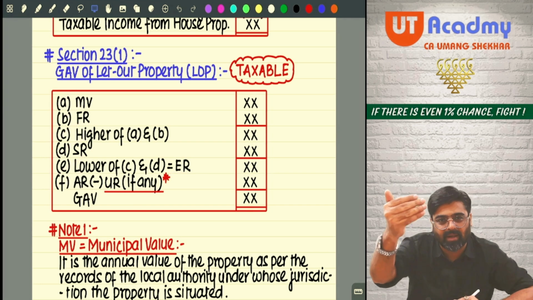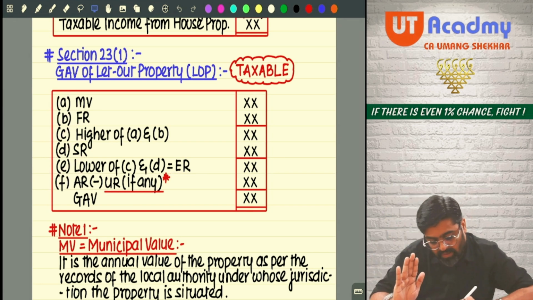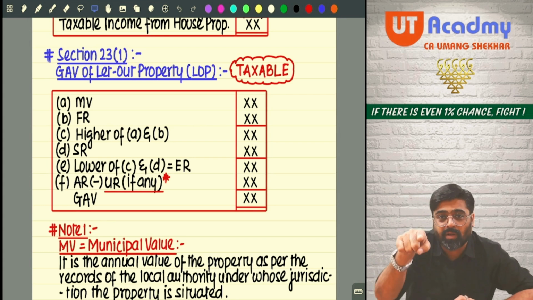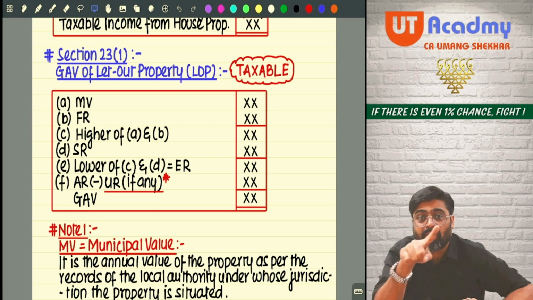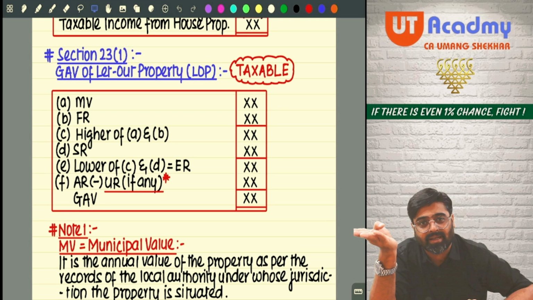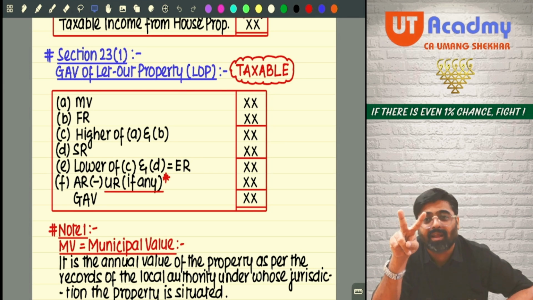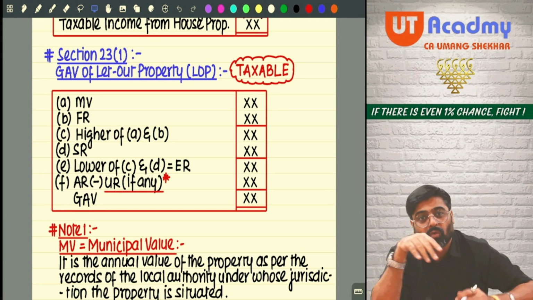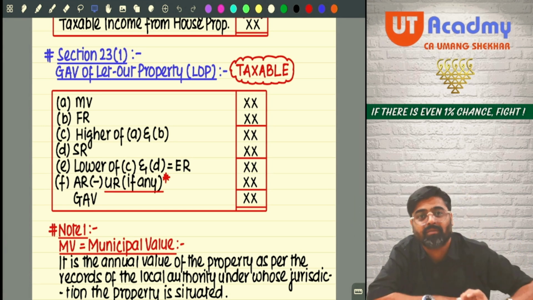Forget expected rent compared with actual rent, we will get what? GAV. Done. After you have calculated this GAV, for every let out property, GAV will be calculated like this. Then from that, municipal tax deduction, you will get NAV. From that, Section 24 two deductions are there. You will get the final income of let out property. But that final income will be calculated only if you derive the GAV like this.